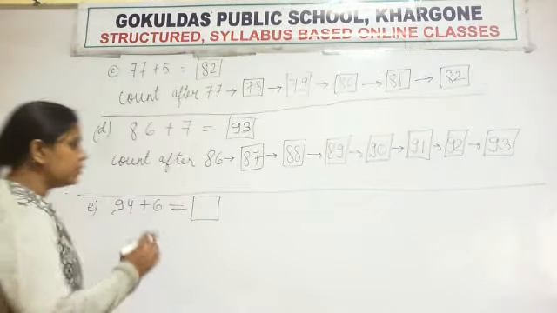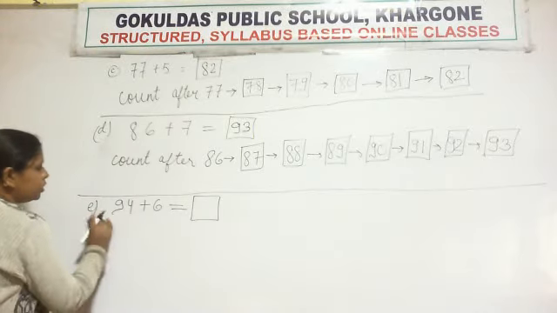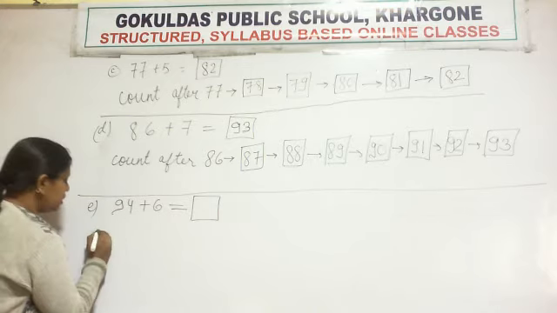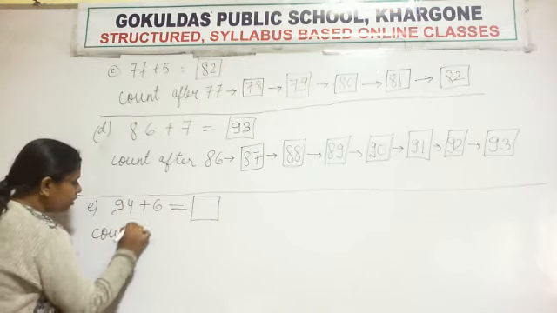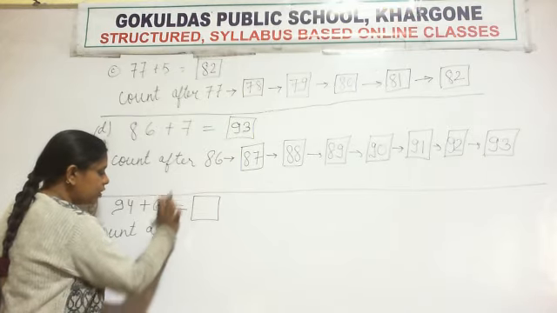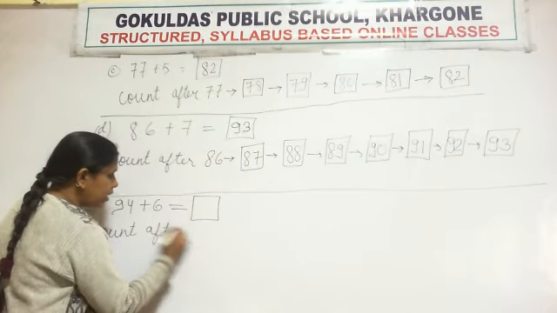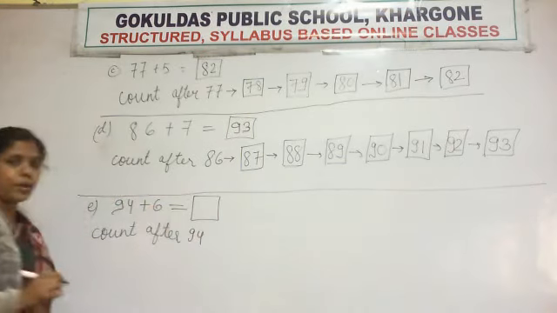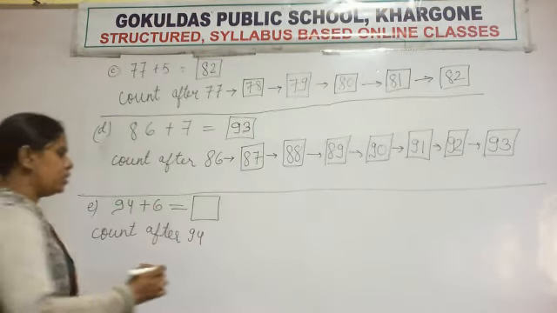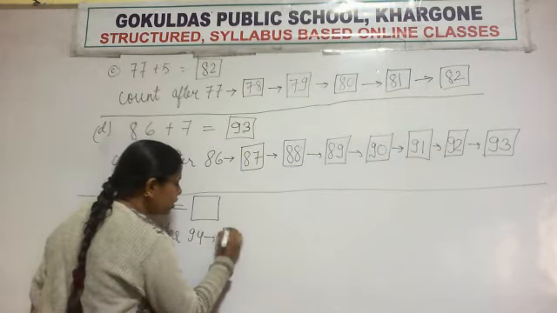Check your answers. Question is 94 plus 6. So we have to count after 94. So how many numbers we have to count after 94? 6 numbers. So make here 6 boxes.